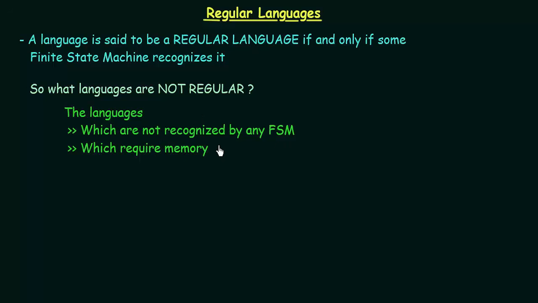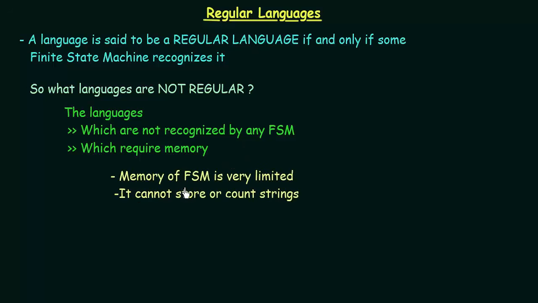But when is a language not recognized by any FSM? A language will not be recognized by any FSM when that language requires memory. And why is that? We have already studied in the first lectures that the memory of an FSM is very limited and it cannot store or count strings.